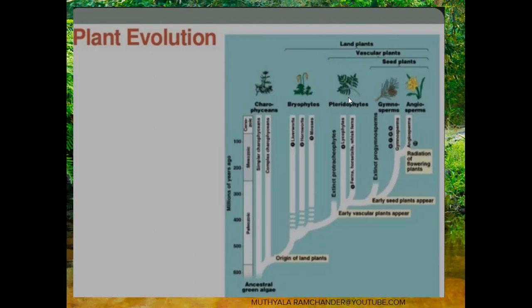From these plants, pteridophytes, gymnosperms, and angiosperms contain vascular bundles, xylem and phloem. The xylem and phloem tissues are present in the pteridophytes, the gymnosperms, and the angiosperms. So these three groups of plants are called vascular plants or tracheophytes. In gymnosperms and angiosperms, seeds are developed, so these two groups of plants are called seed plants. This is the general diagram of plant diversity.